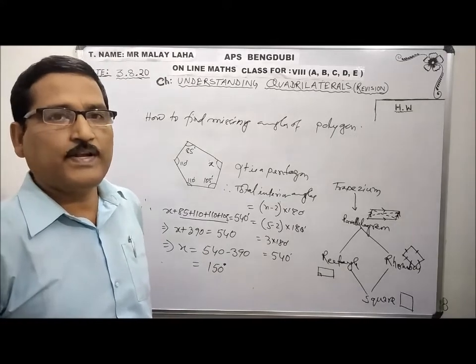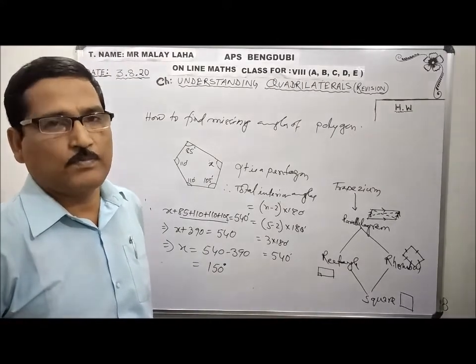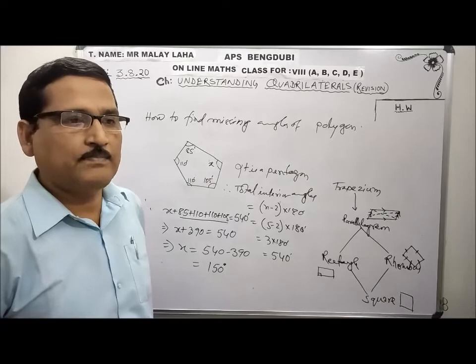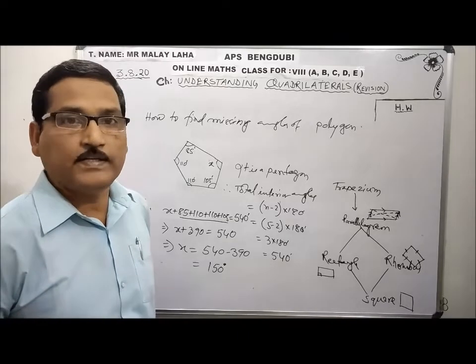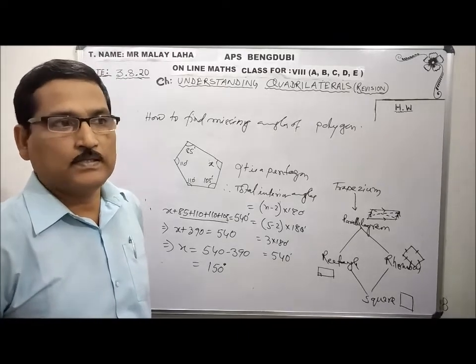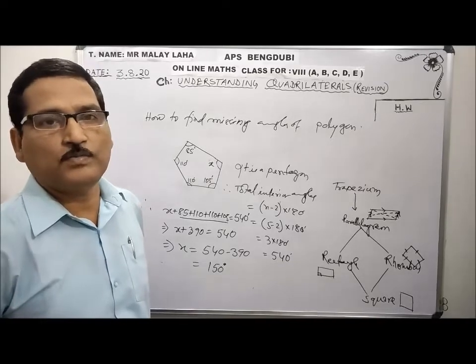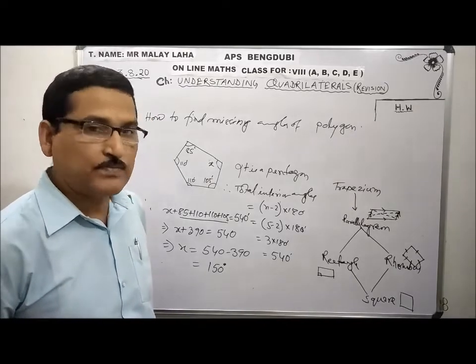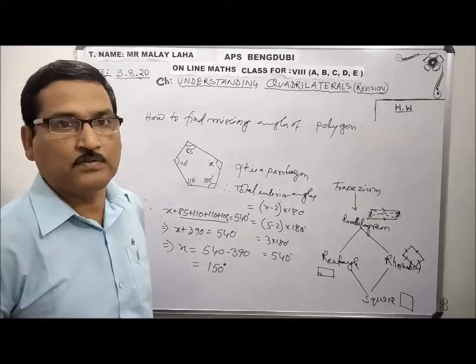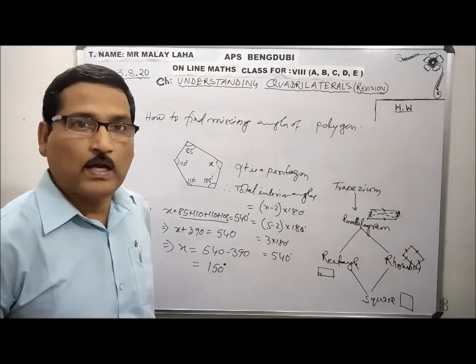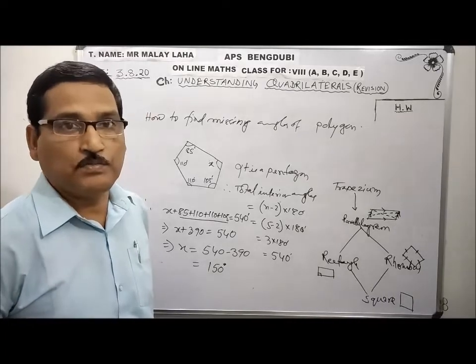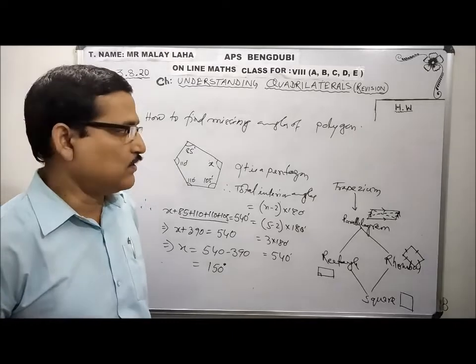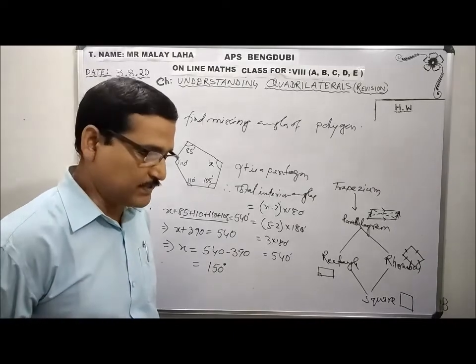This is a different type of question that might be framed. You have to find out the answer. Sometimes diagonal related questions will be there, sometimes angle related questions will also be there. You have to know the properties of the quadrilateral and the polygon, whatever I said just now, and it will be very easy for you. You can find all the missing angles or all the missing information, whatever is required.